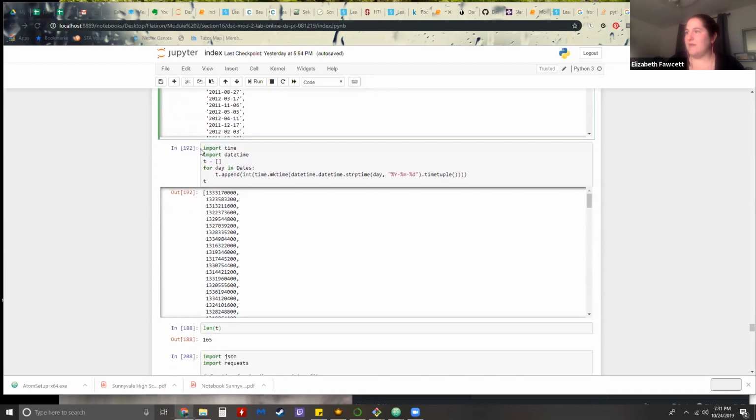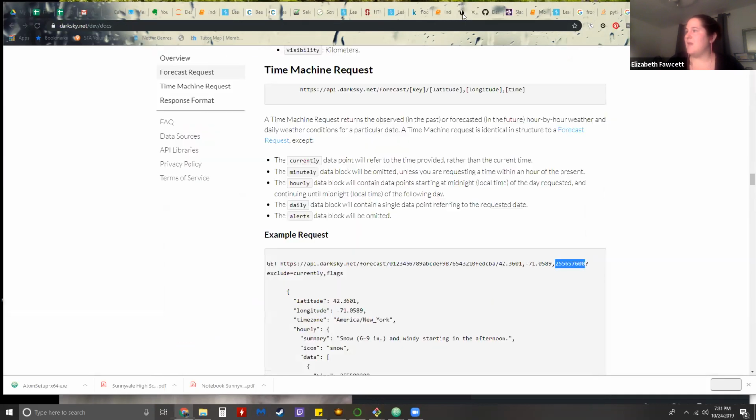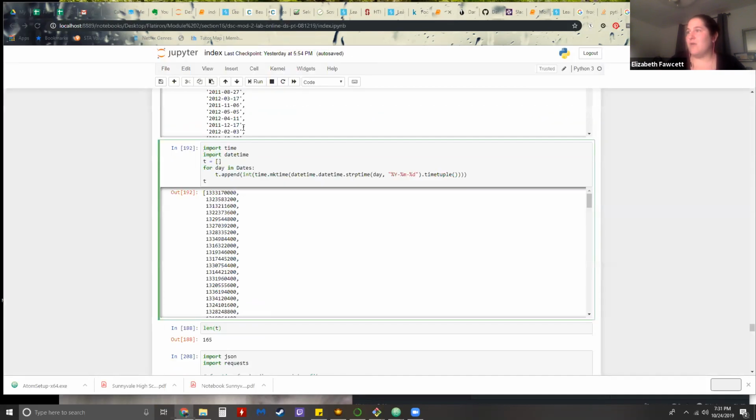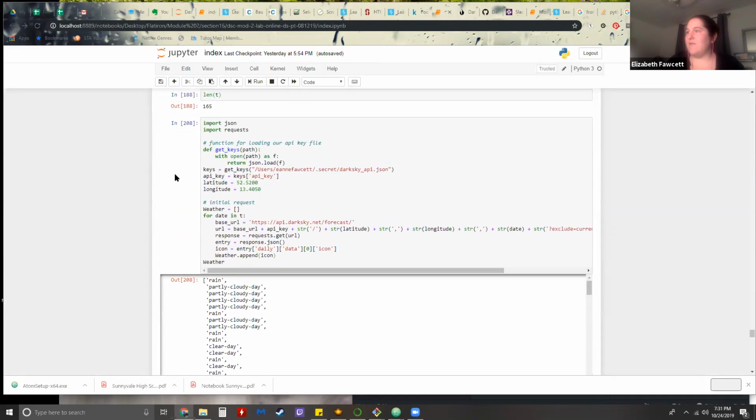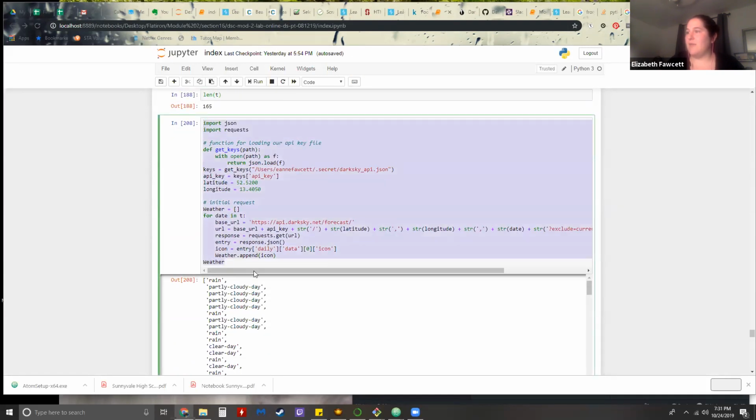And then after that, because we noticed in the documentation that the time was in a Unix format, we decided to convert the original time that we have into a Unix format. And we still have that same length. Then after that is when we put in our API request. And this is me putting in my API key. This is the latitude and longitude for Berlin, Germany. And then we get to the next part.